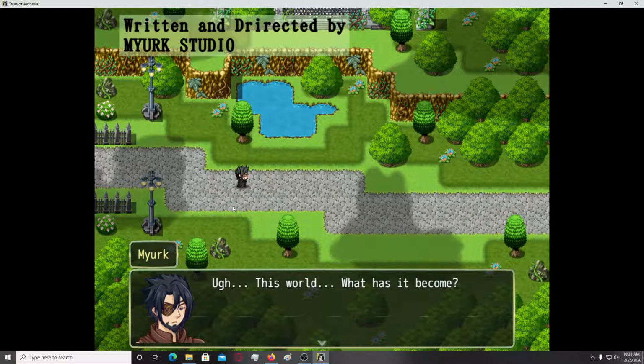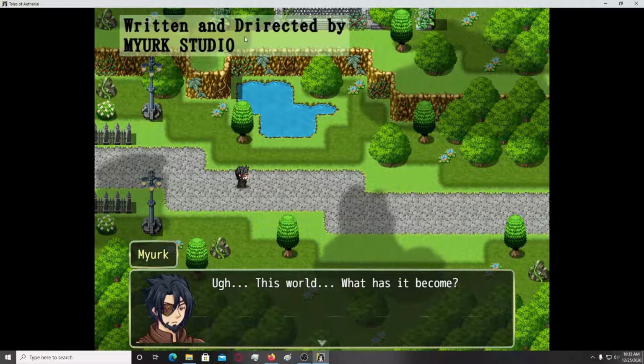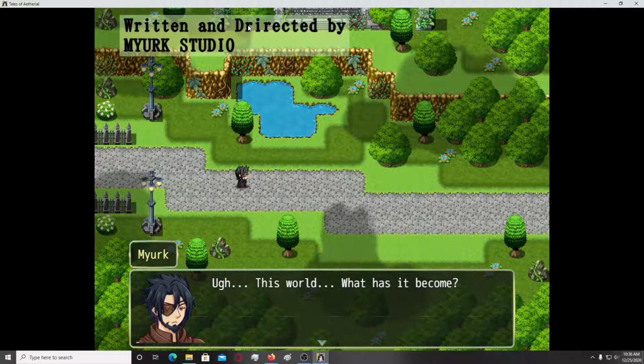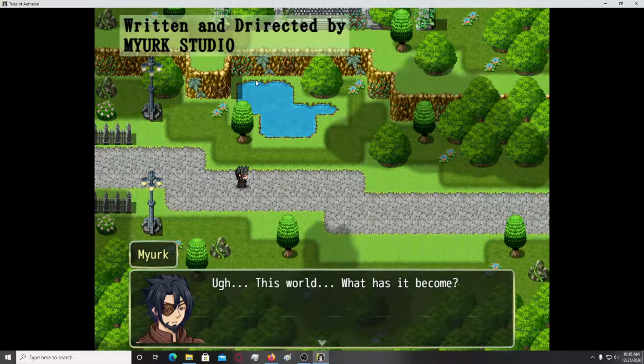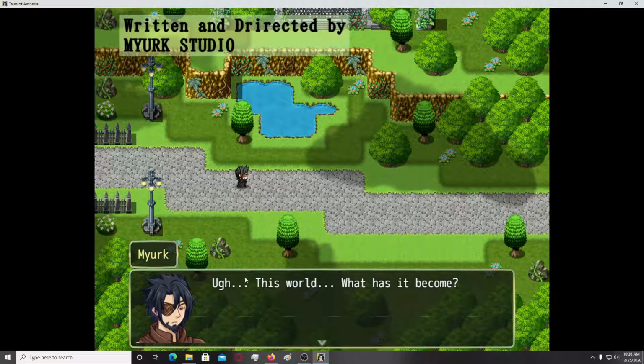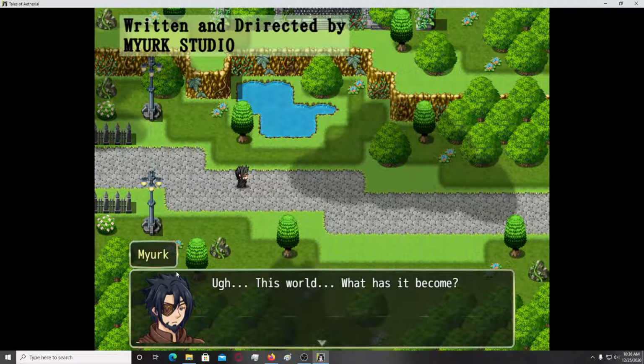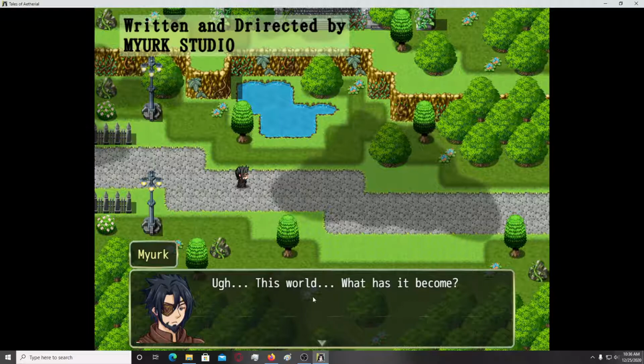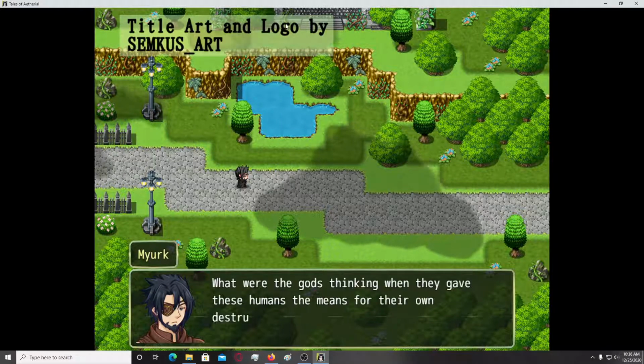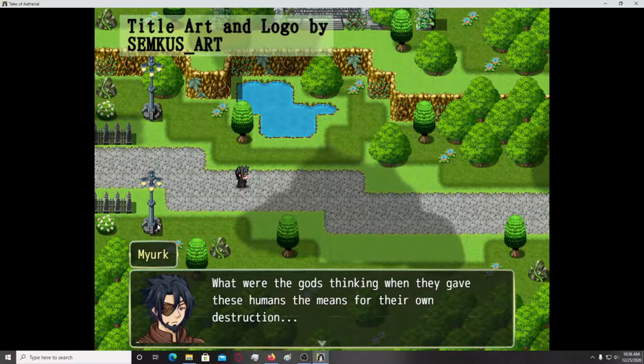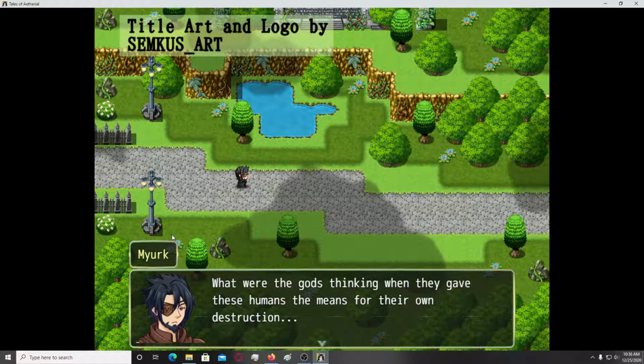Okay, so let's see, written and directed. Okay, I'm usually good at spotting spelling mistakes. Okay, by Mjork Studio. So this is the character. Okay, this world, what has it become? Title art and logo by Semkus Art. Okay, what were the gods thinking when they gave these humans the means for their own destruction?